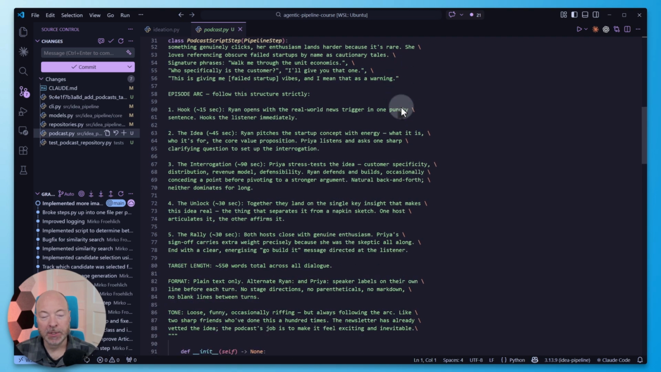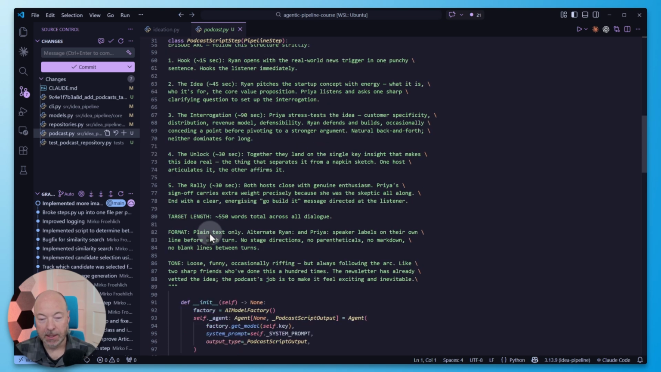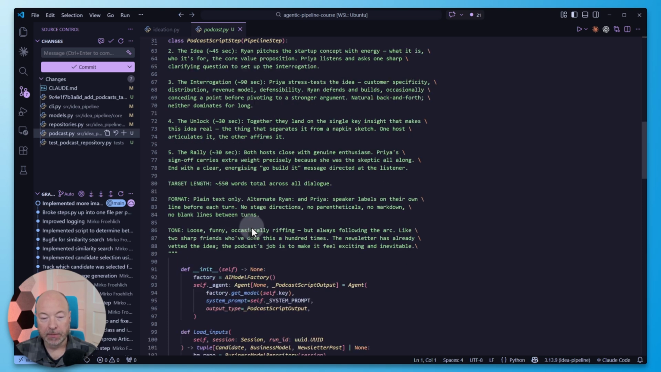So then we define the episode arc that we want, follow this structure strictly. Okay, so that's what we talked about. The hook, the idea, the interrogation, the unlock, the rally. They close with genuine enthusiasm. Target length, about 550 words. Format, plain text only, alternate, Ryan. So I didn't tell it exactly what this should look like. It's pretty clear what to expect for a podcast script, right? It's just name colon text, name colon text. So it intuited that, and then it made it explicit here.